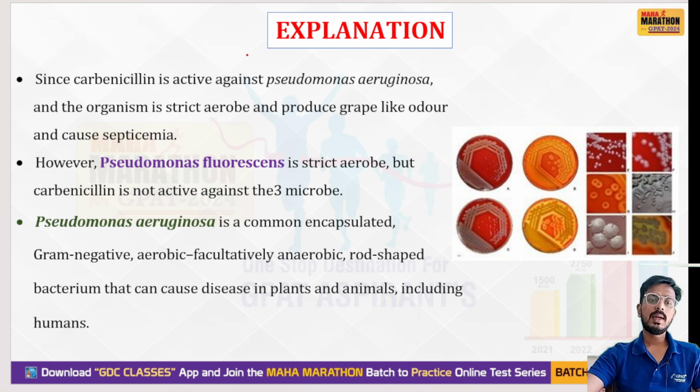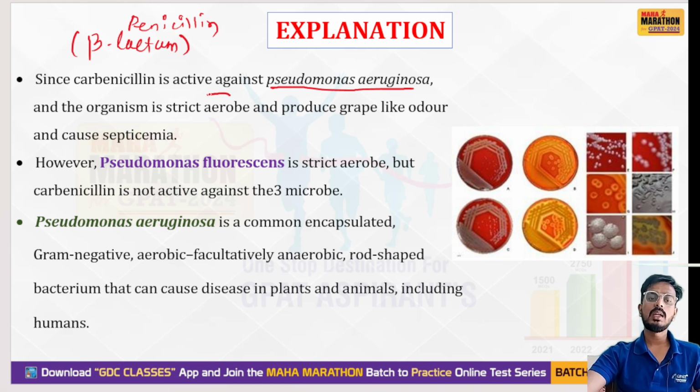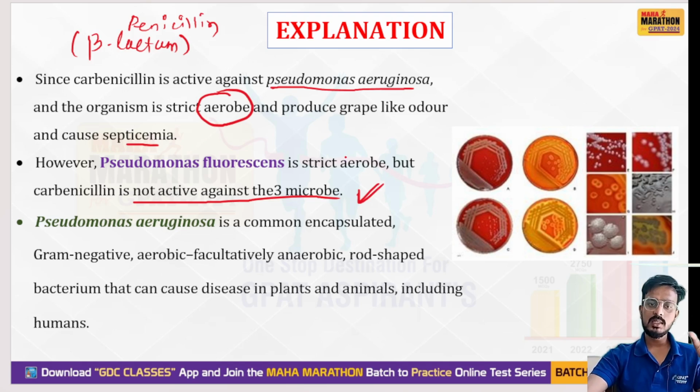So see, carbenicillin is active against Pseudomonas. Carbenicillin is which class of drug? This is a penicillin derivative. Penicillin is which class of antibiotic? Beta lactam antibiotic. And this organism is strict aerobic. This is active against aerobic microorganisms, and the grape-like odor with septicemia points to it. Pseudomonas fluorescens is a strict aerobic, but carbenicillin is not active against it. Pseudomonas is aerobic, but carbenicillin is ineffective against Pseudomonas fluorescens. But Pseudomonas aeruginosa is a common capsulated organism. This is gram negative. Remember, this is gram negative.